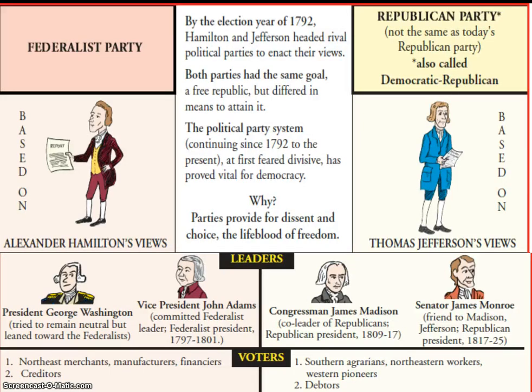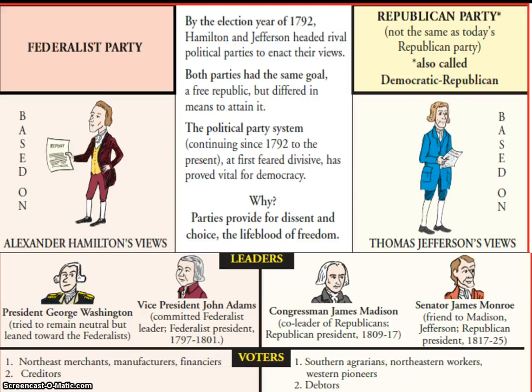All right, your leaders of the Federalist Party are going to be George Washington, though he does try to remain neutral and did warn against political parties, is going to lean more towards the Federalist side of things. John Adams, who is a committed Federalist leader, he's a Federalist president from 1797 to 1801. Okay. The voters electing these particular leaders are going to be individuals that are in the Northeast, that are merchants, manufacturers, financiers, creditors, those people who are going to benefit from these ideas of Hamilton of having this industrial economy where the government is going to aid business and things of that nature.